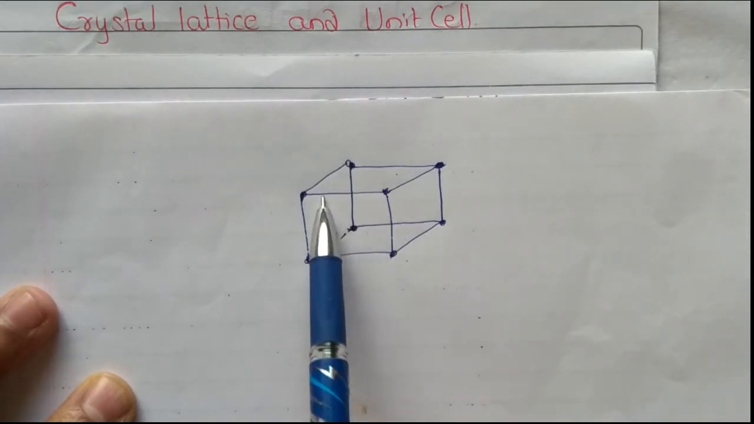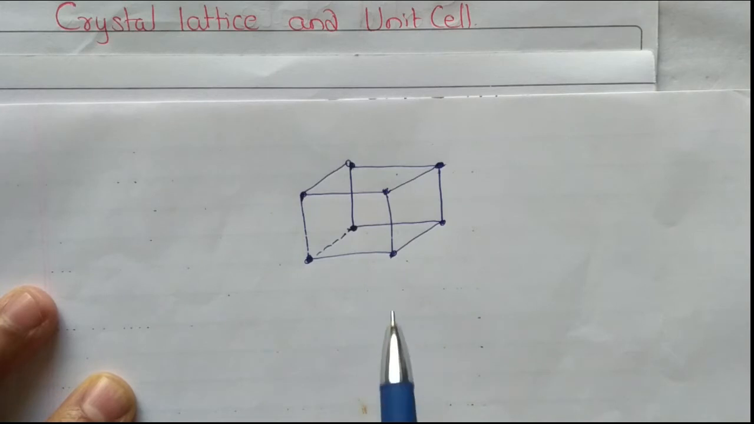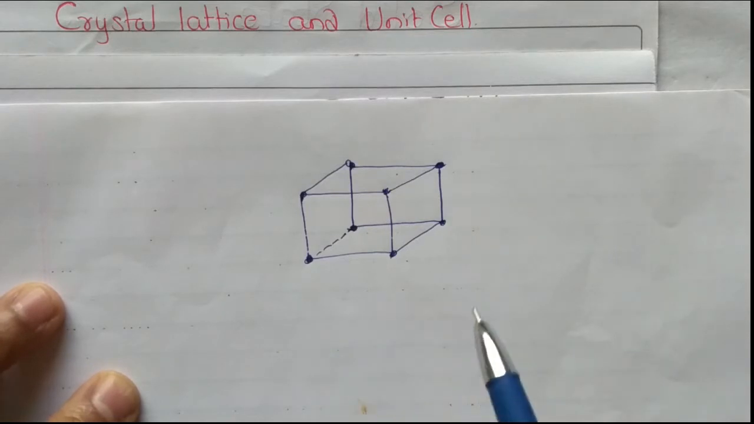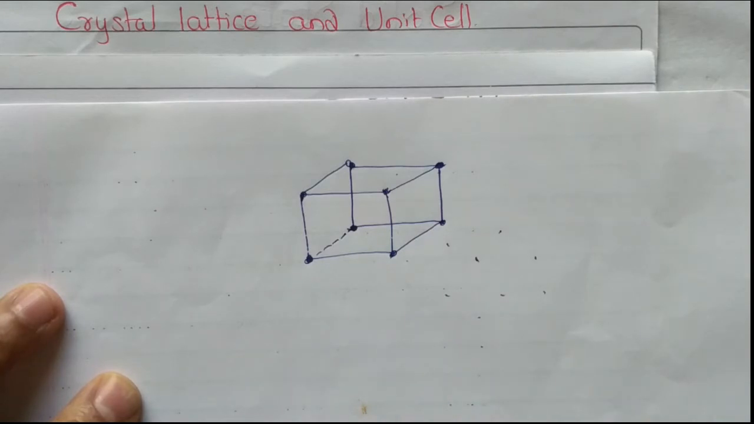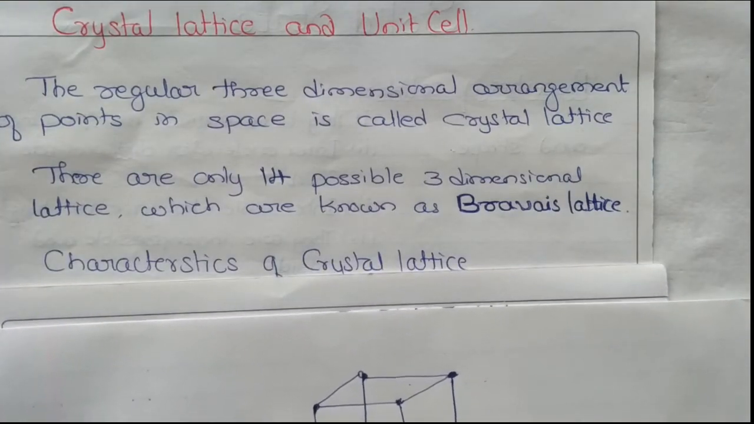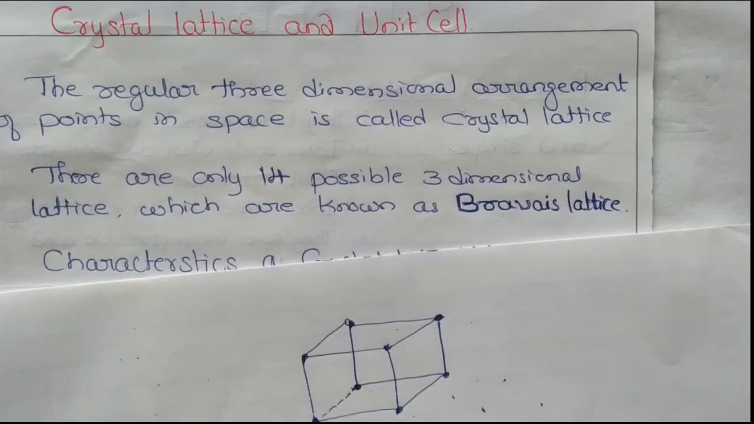Therefore, there is no line at all in the crystal. Just to get the idea how they are arranged, what the structure is, we are going to draw this. These are considered as the characteristics of a crystal lattice. If you just draw the points, you are not getting the image here. To get the idea of how the structure is, we draw these lines. The regular three-dimensional arrangement of points in space is called a crystal lattice. This is nothing but a crystal lattice. Just what we have drawn, that structure is a crystal lattice.